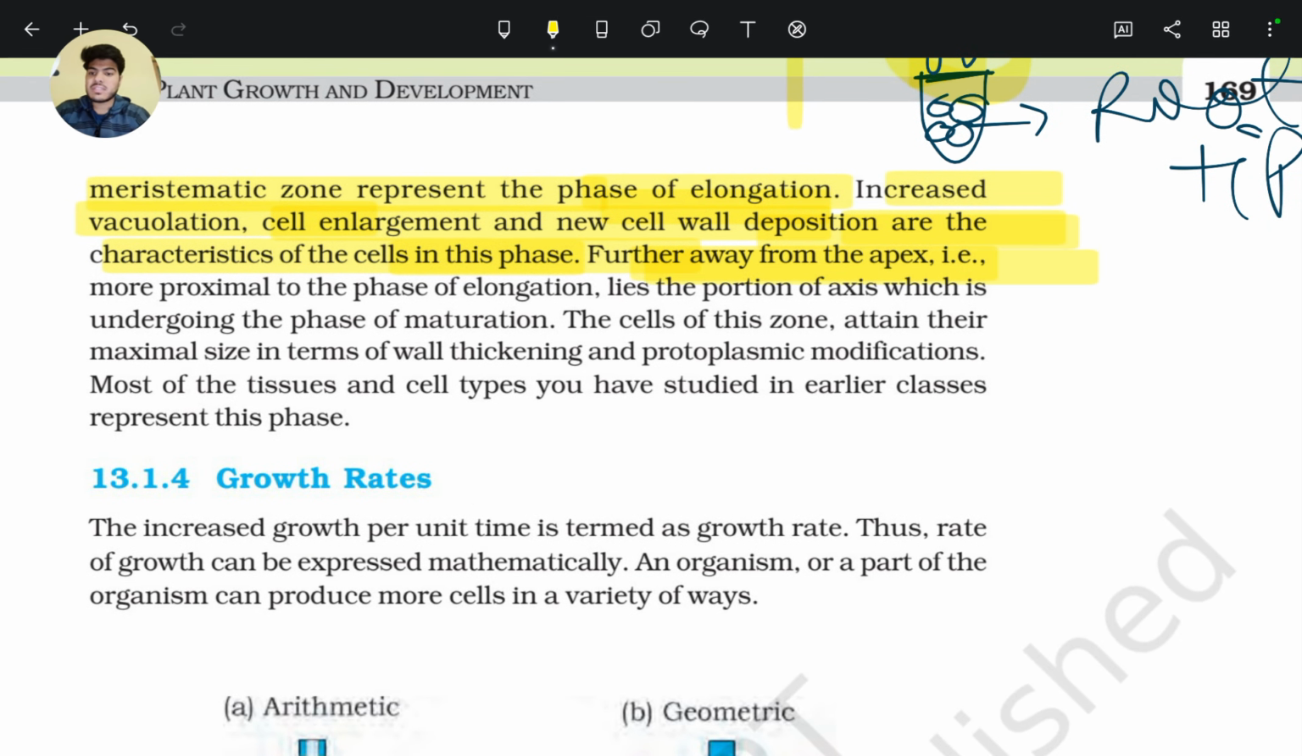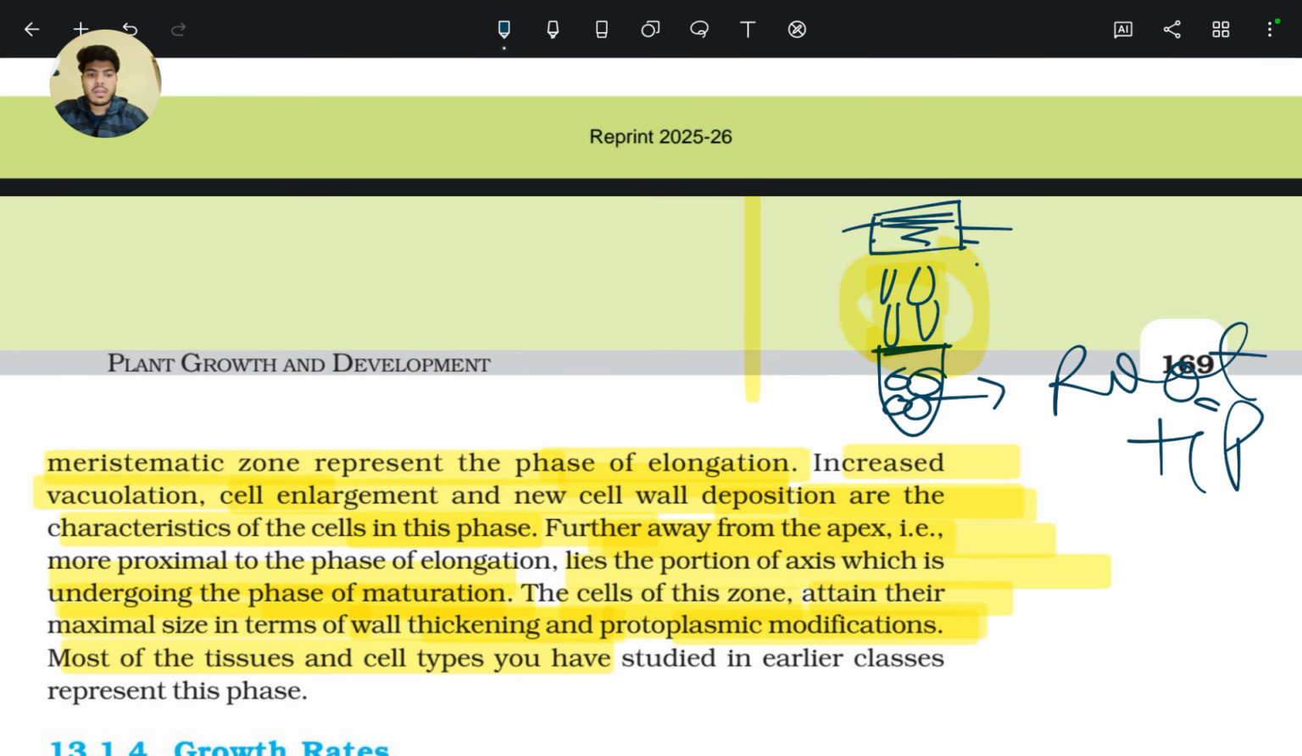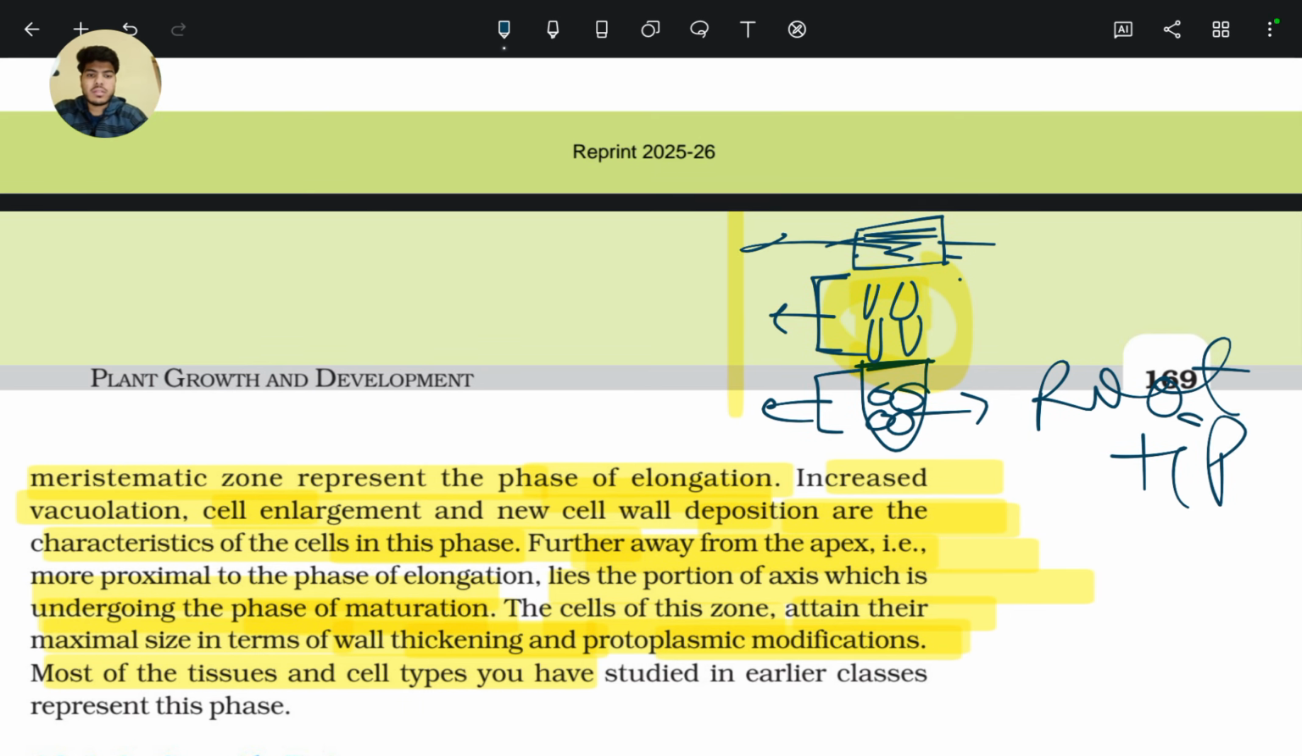further away from the apex, that is more proximal to the phase of elongation, lies the portion of the axis which is undergoing the phase of maturation. The cells of this zone attain their maximal size in terms of wall thickening and protoplasmic modification. So this is the meristematic zone, this is the elongation zone, and this is the maturation zone.